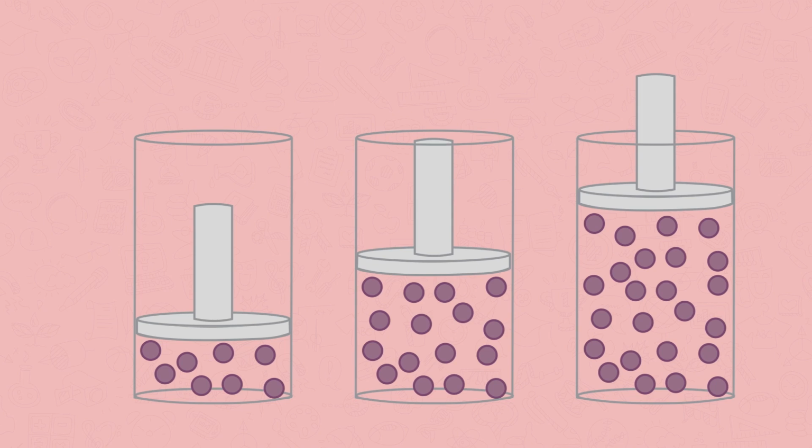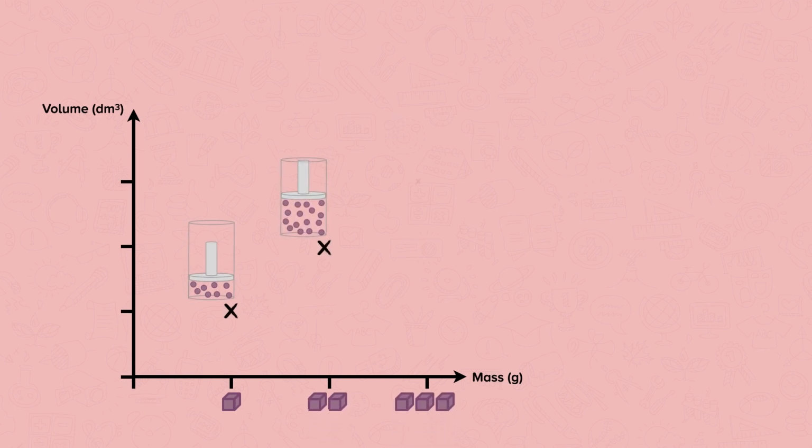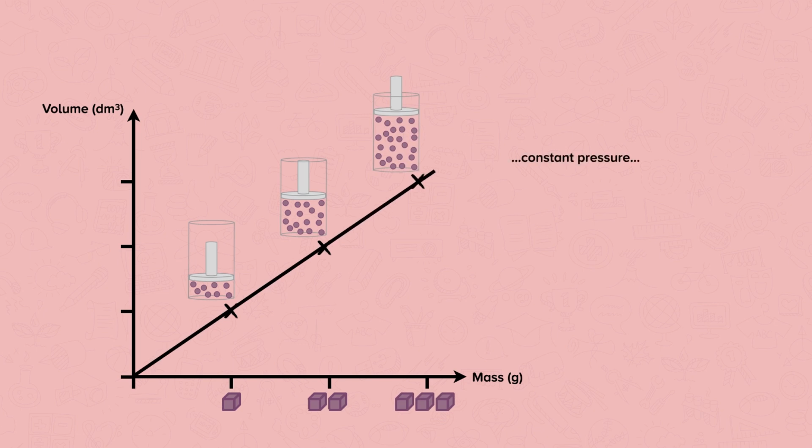Although the amount of substance could be measured in grams, moles is more useful to chemists because it is a measure of how many particles are present in the amount being used. For a single gas, the relationship between the volume of gas and the mass of substance is directly proportional. If you double the mass, you double the volume the gas will occupy, so long as the pressure and temperature remain constant.